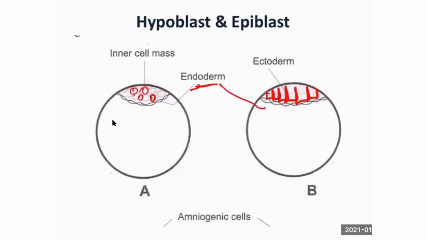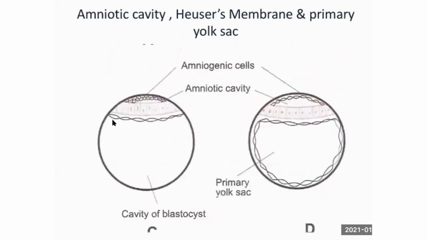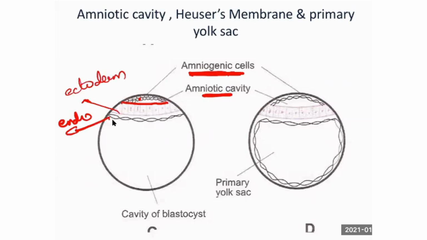Now these rounded cells become columnar. Now you see, on the surface of the ectodermal cells, a few more cells occur. That cell is called the amniogenic cell, and a cavity is produced between. This is the endoderm. This is the ectoderm. That cavity is called the amniotic cavity.